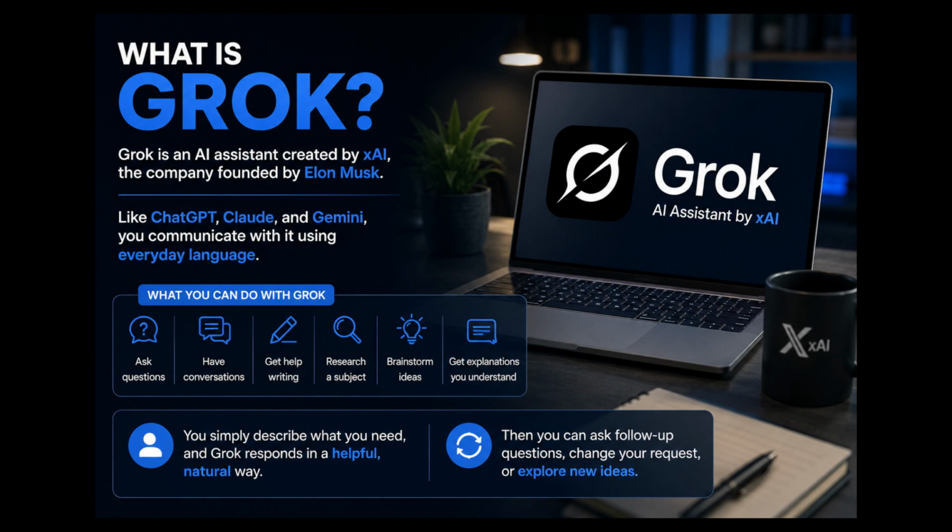If you are not yet familiar with Grok, you're in the right place. Grok is an AI assistant created by xAI, the company founded by Elon Musk. Like ChatGPT, Claude, and Gemini, you communicate with it using everyday language. You can ask Grok questions, have conversations, get help writing something, research a subject, brainstorm ideas, or ask it to explain something you don't understand.